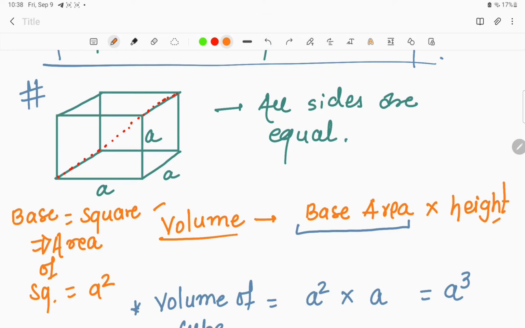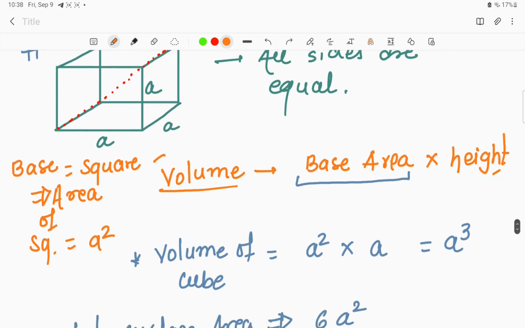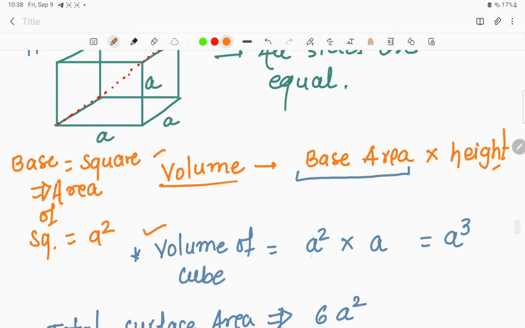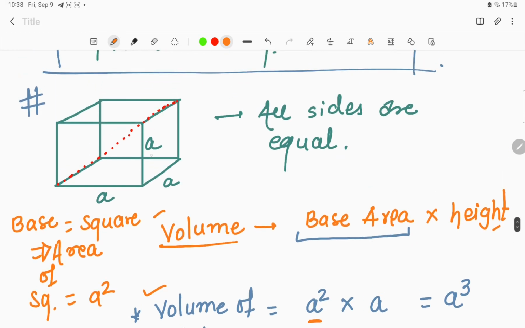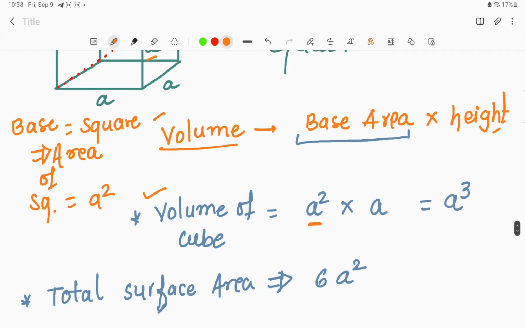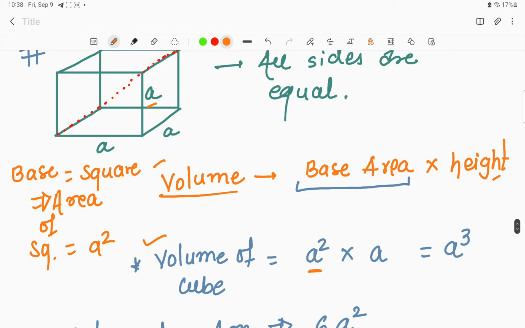For a square, the area is equal to a square. So in case of the volume of the cube, the base area is a square, and for height we take the side, one side, that is a.